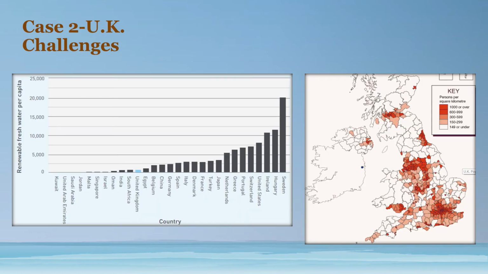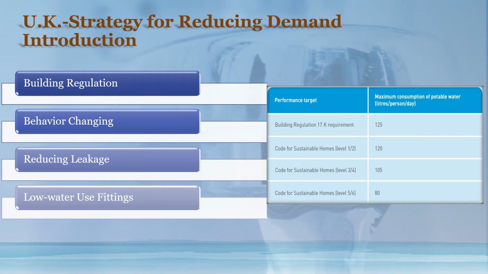Then let's move on to the second case in the UK. Although the UK has relatively abundant water resources, the uneven population, due to more and more people moving to urban areas, and limited renewable fresh water per capita challenge the water management of the country. The strategy for reducing water demand is prominent in the UK. It contains a variety of measures.